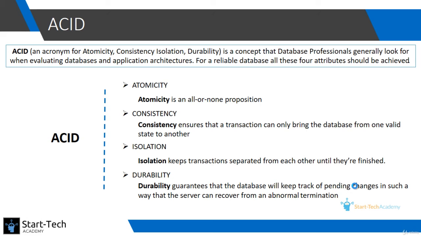So for example, when you are transferring the funds from account A to account B, the sum of funds in both the accounts should stay the same before the transaction and after the transaction. So if you have total 100 units in account A and account B combined, after the transaction, it should still have total 100 units combined in both account A and account B.